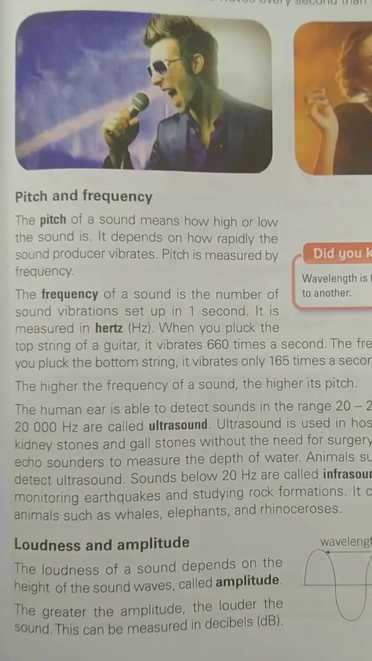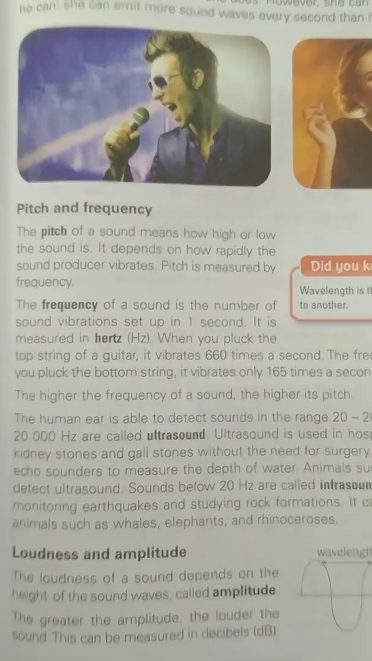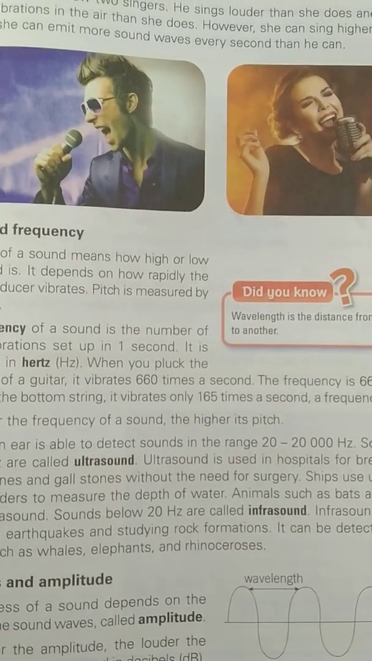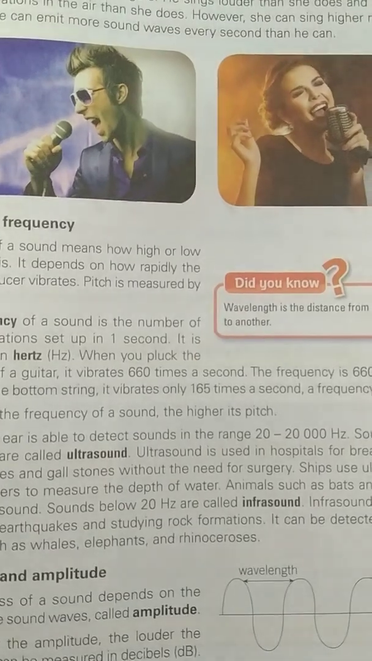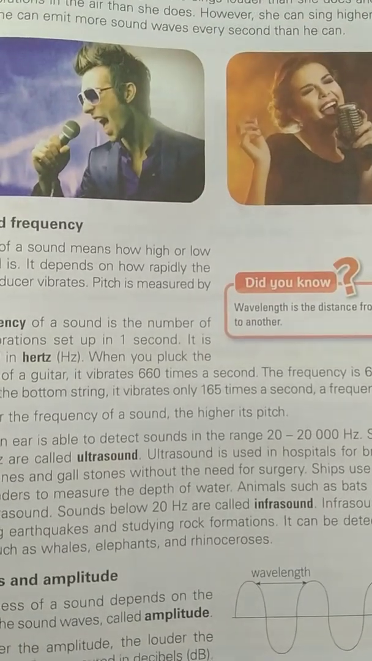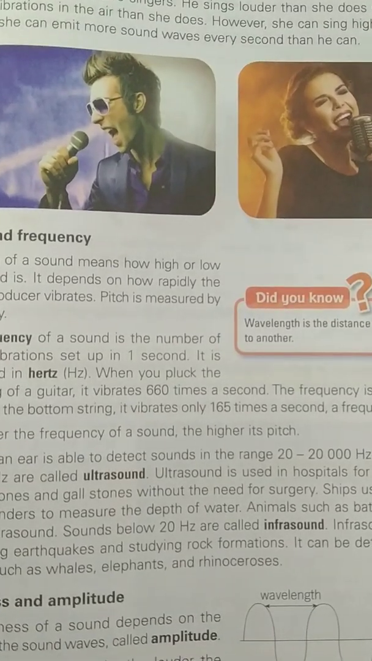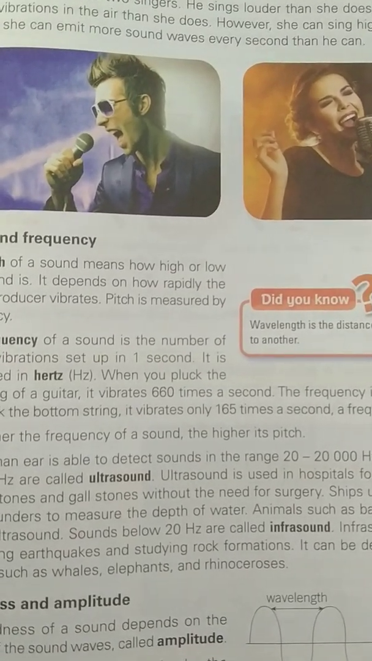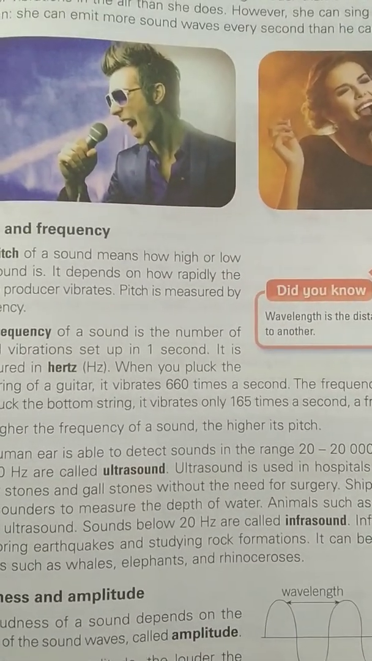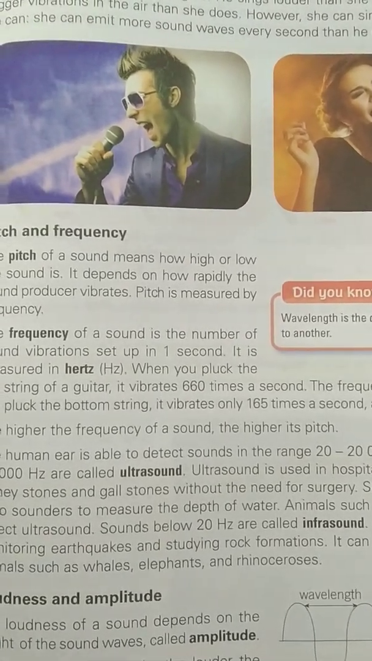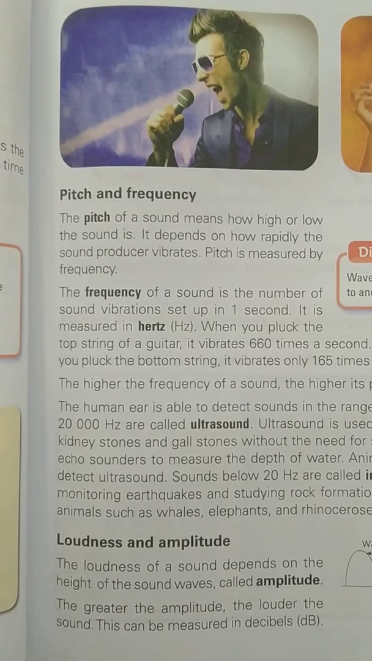I am going to repeat this. We are saying that a human ear can detect the range 20 to 20,000 hertz. Any sound which is above 20,000 we are calling ultrasound, which is used in hospitals. Any sound which is below 20 hertz is called infrasound, and we are using it to detect earthquakes and studying rock formations. Our next topic is loudness and amplitude.